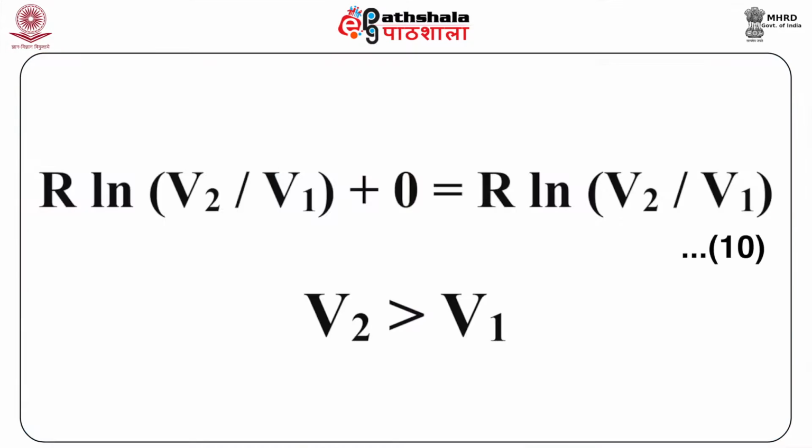Thus, the total increase in entropy of the system and its surroundings during the isothermal expansion is R ln V2 by V1 plus 0, which is equal to R ln V2 by V1. This is our equation 10. As V2 is greater than V1, we can say that there is an increase in entropy of the system and the surroundings during the irreversible isothermal expansion.